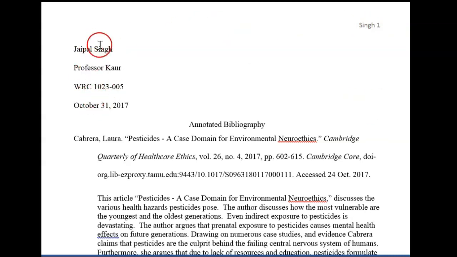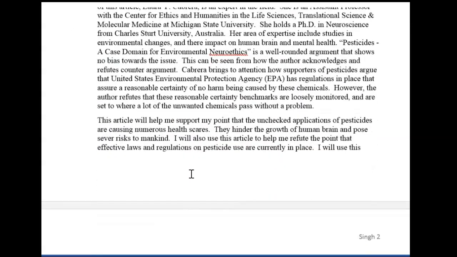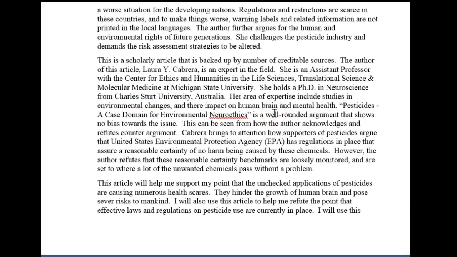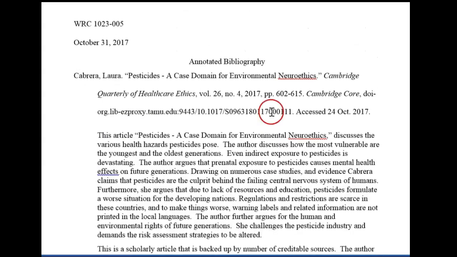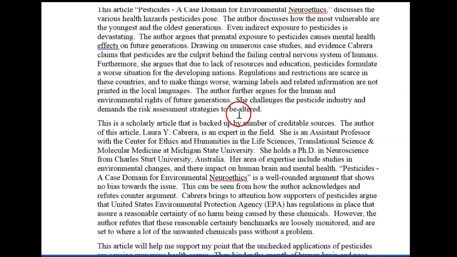Double space the title block and the citation, but single space the summary, assess, and reflection paragraphs. Double space within paragraphs. Use Times New Roman font size 12. So just like shown over here, double space citation followed by summary paragraph. If single spaced, double space between paragraphs, then again single space within the paragraph, and so on. Provide detailed answers, about 150 words for each category.